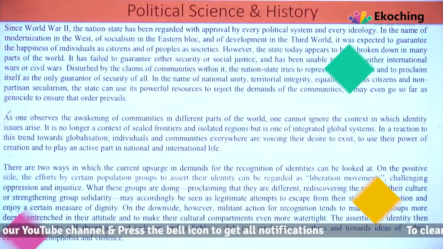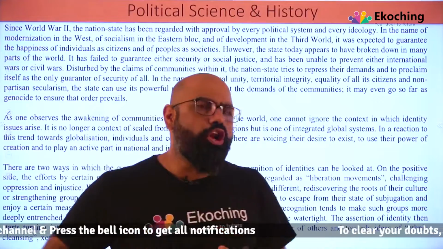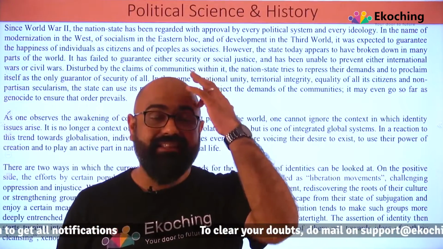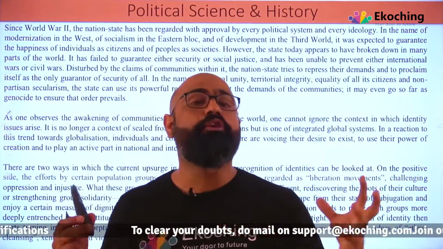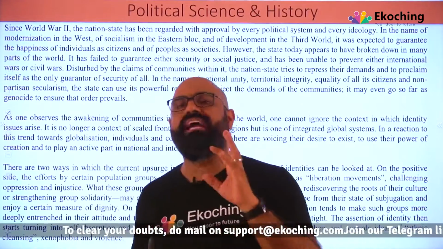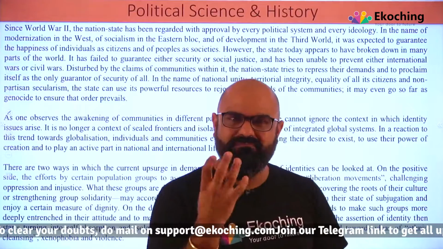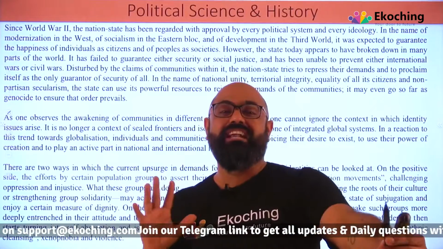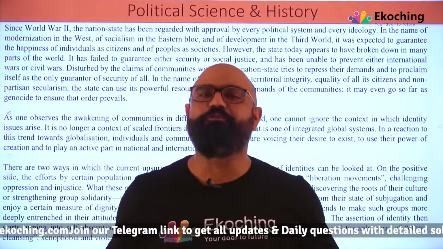Read this passage now. Okay, I'm sure you must have read the passage, a slightly longer one. But again, as I said, there is a reason behind why I'm giving you those long passages for eclectic reading: to remove that nauseous feeling that, oh, I don't like reading these passages. You have to remove that, right?